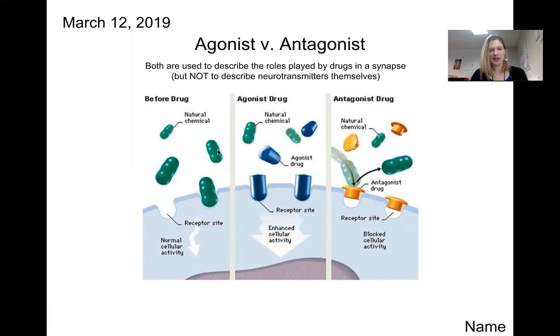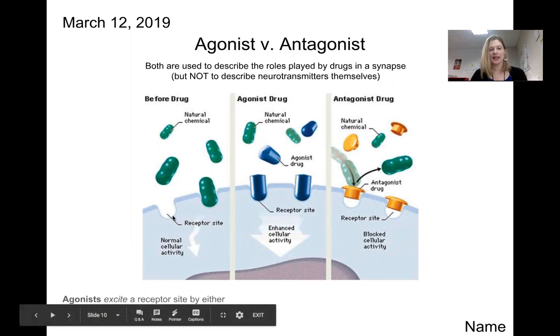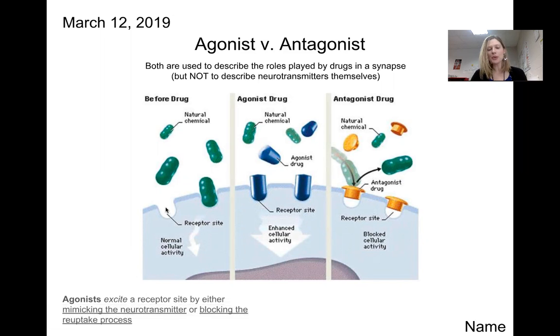So if this is our natural chemicals, like a neurotransmitter, for example, dopamine, an agonist drug excites the receptor sites for that neurotransmitter. And there's a couple ways that it could do it. It could actually be similar enough in molecular structure that it sits in the receptor sites for that neurotransmitter and then acts as the neurotransmitter. Like the receiving dendrite just treats it like it's the neurotransmitter. So that's going to feel to the person like they have more of that neurotransmitter in their system.